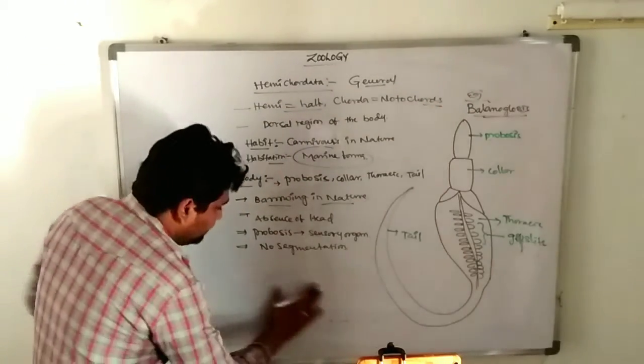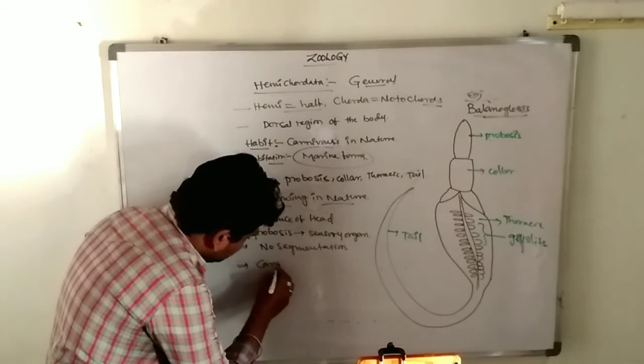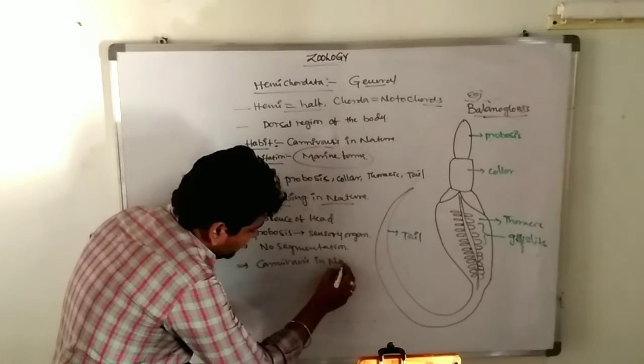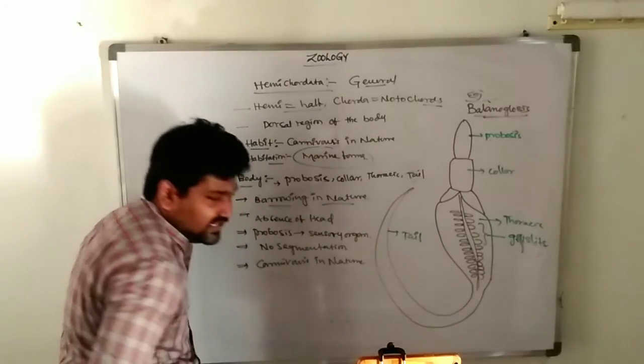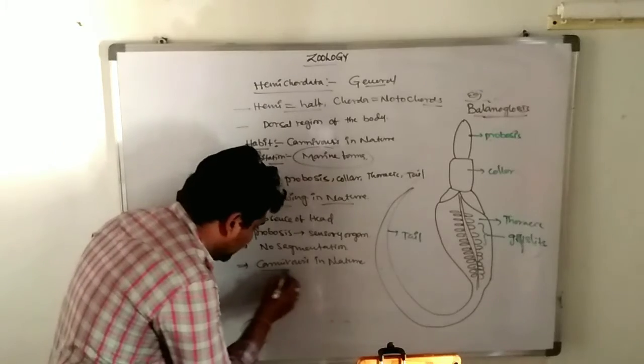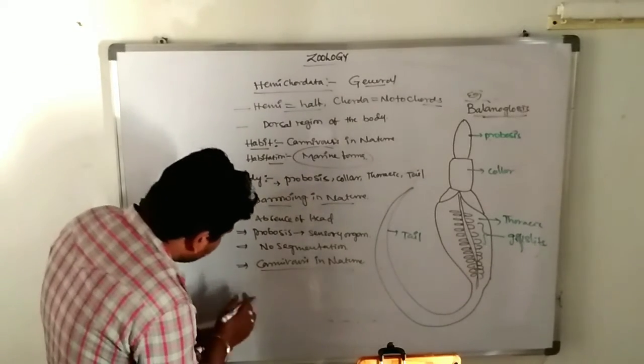There is no segmentation. This is carnivorous in nature. The Balanoglossus are carnivorous in nature. Are you clear? Yes, these are carnivorous in nature. Now, next.